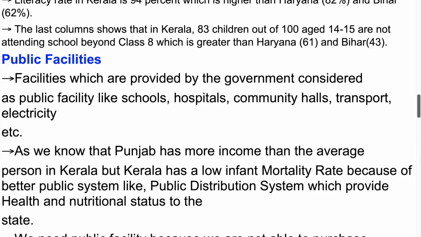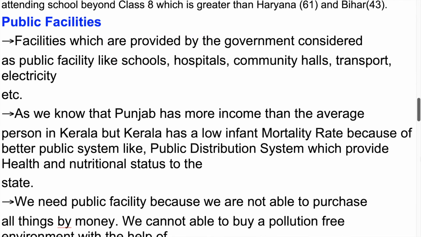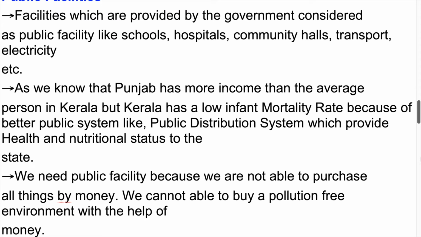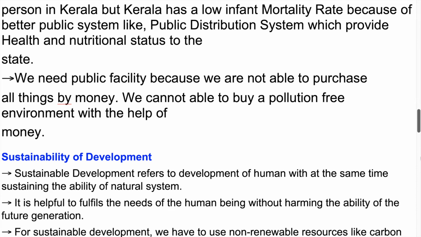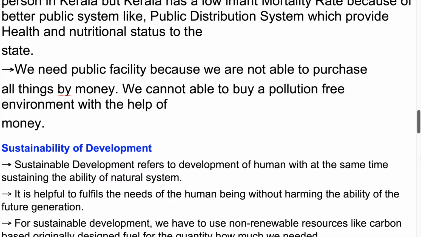Public facilities. Facilities which are provided by the government are considered public facilities, like schools, hospitals, community halls, transport, electricity, etc. As we know, Haryana has more income than the average person in Kerala. But Kerala has a low infant mortality rate because of a better public system like the public distribution system, which provides health and nutritional status to the state. We need public facilities because we are not able to purchase all things with money. We cannot buy a pollution-free environment with the help of money.